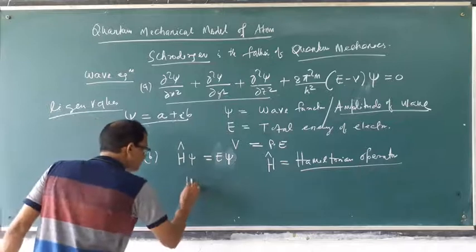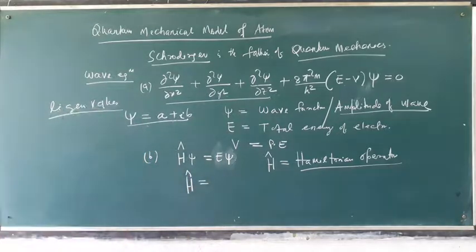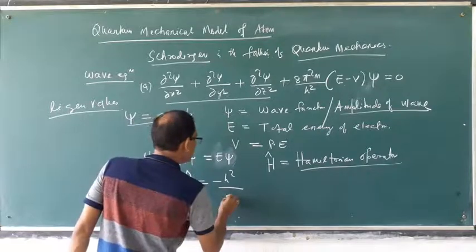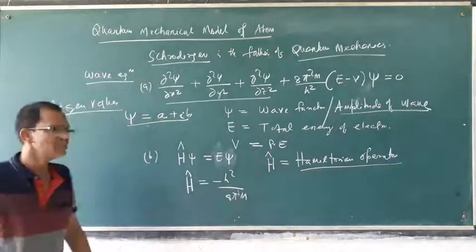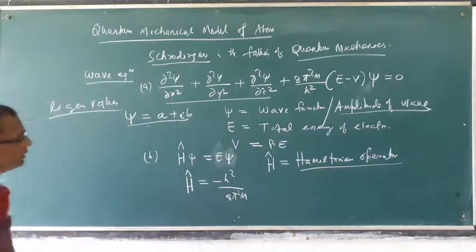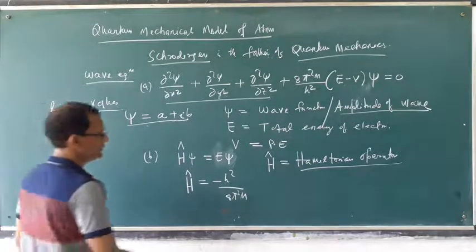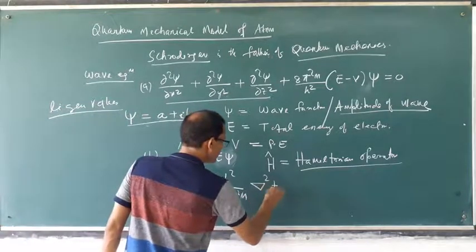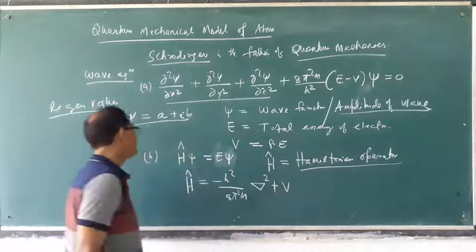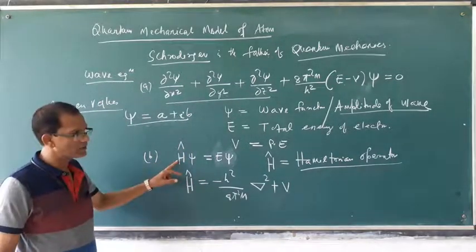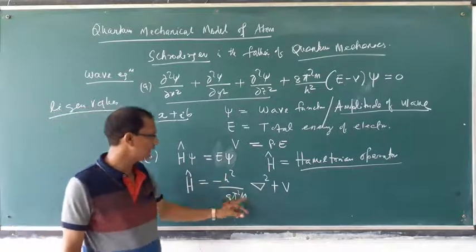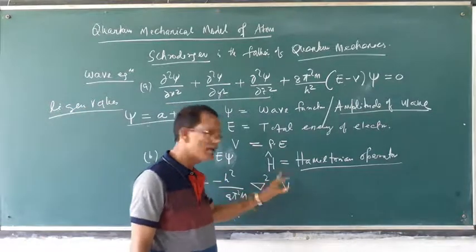But this Hamiltonian operator can be written, its value is minus h square by 8 pi square m, into delta square, plus V. This mathematical operator is expressed as minus h square by 8 pi square m delta square plus V, where V is the potential energy.